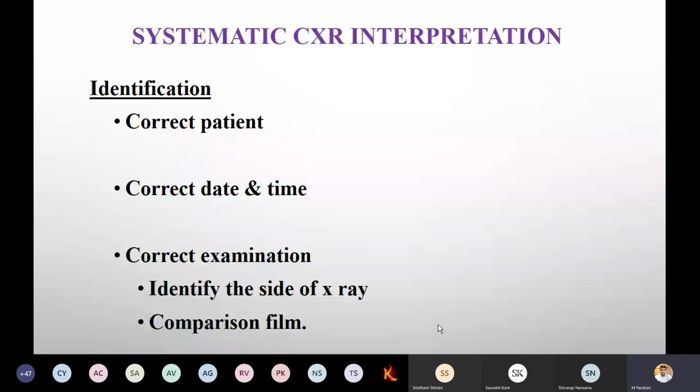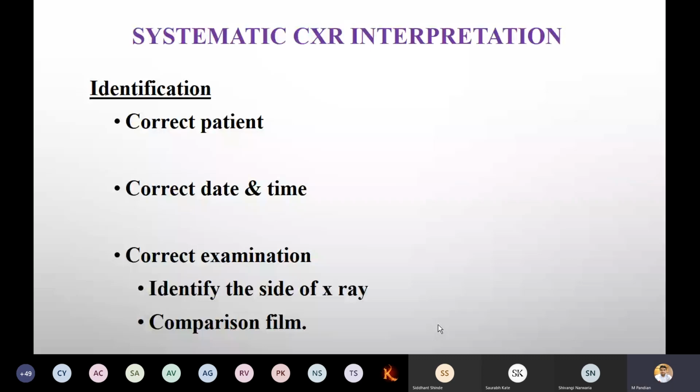A person who has internal pain or requires an X-ray is the only patient you should prescribe it for. Unnecessarily, you should not waste your time and the patient's time. Correct date and time: you have to check at what time you prescribed and what time they took the particular X-ray film. That is your duty to examine.